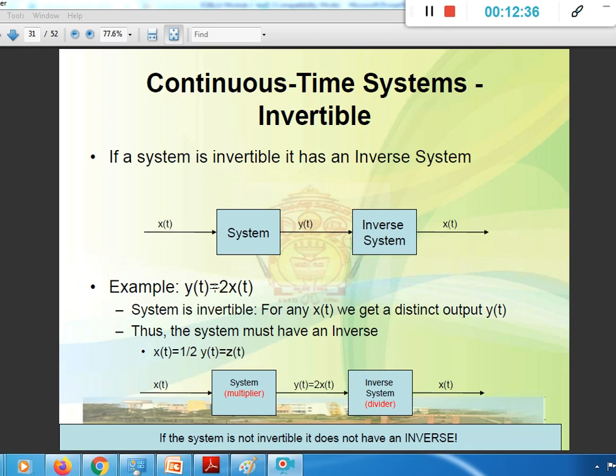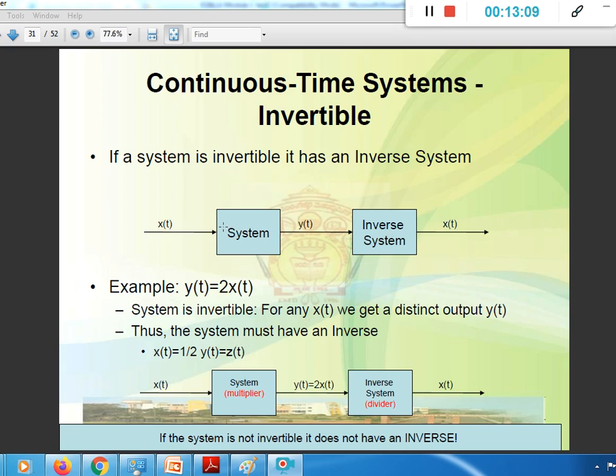For example, y of t is equal to 2 into x of t, meaning the system doubles the input. Then the inverse system, as 2 into x of t is fed here, may have 1 by 2 as its transfer function, and when 2 into x of t gets multiplied with half, the result would be x of t. These kinds of systems are referred to as invertible systems.